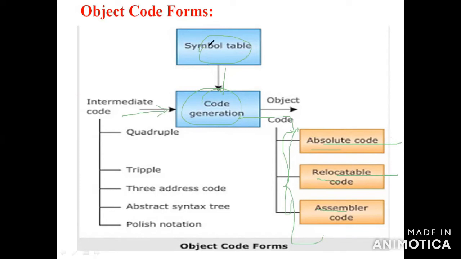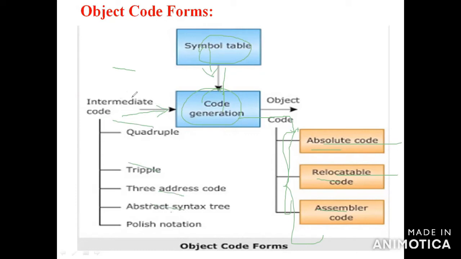The symbol table gives the information, the data, to the code generation. The intermediate code is given as quadruple, triple, postfix notations.